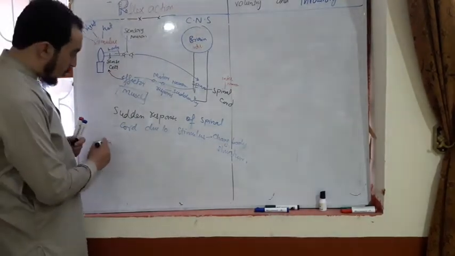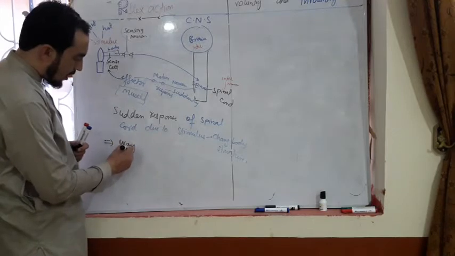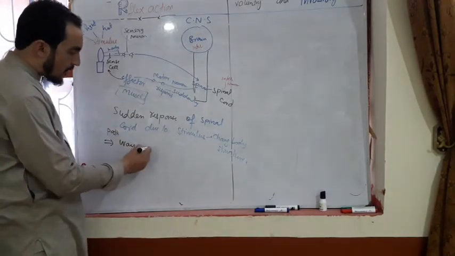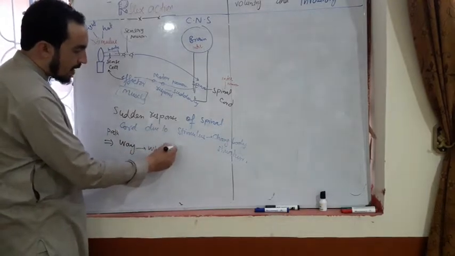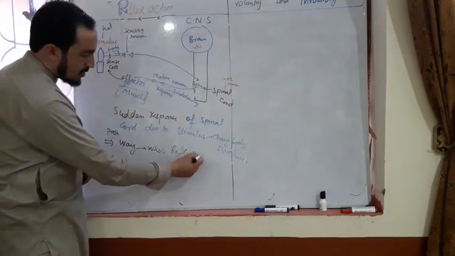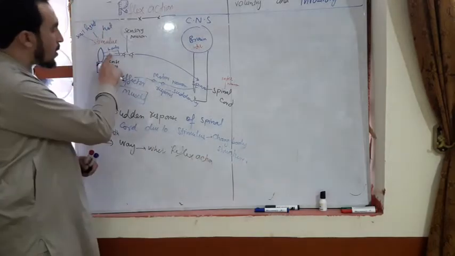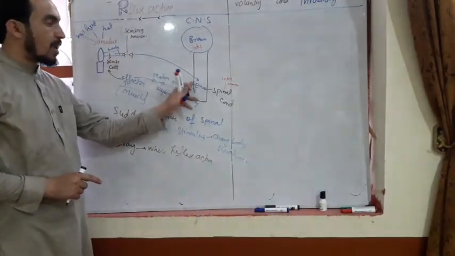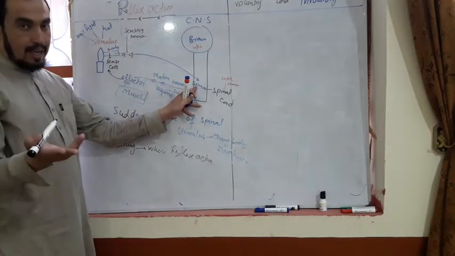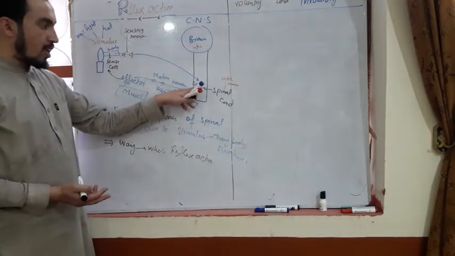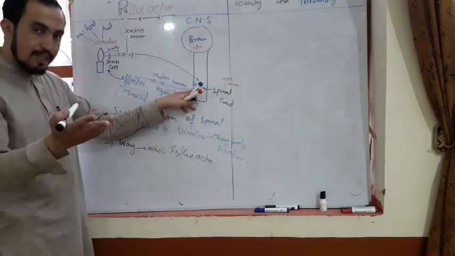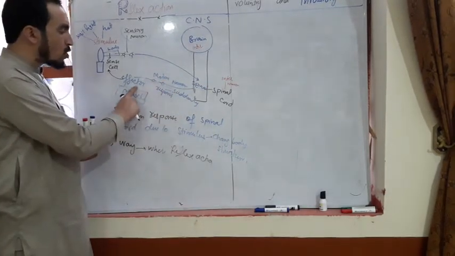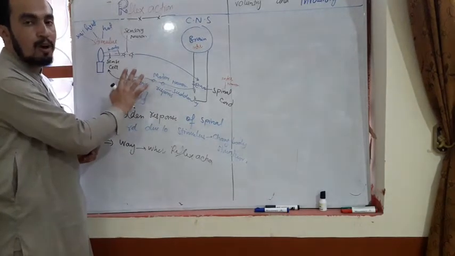And the pathway where the reflex action occurs, it is the pathway where the sensory neuron carries the impulse to the spinal cord, and simultaneously the response goes through the motor neuron to the effectors to detach your body.